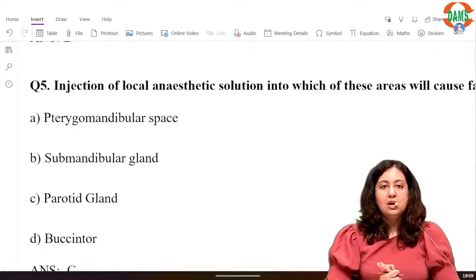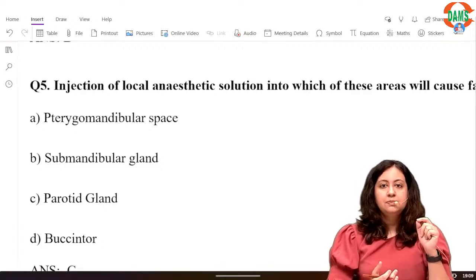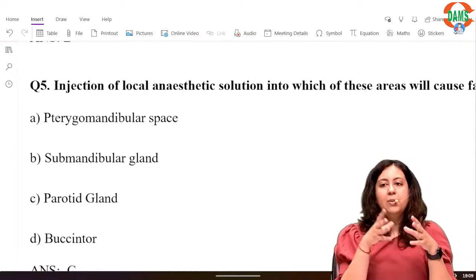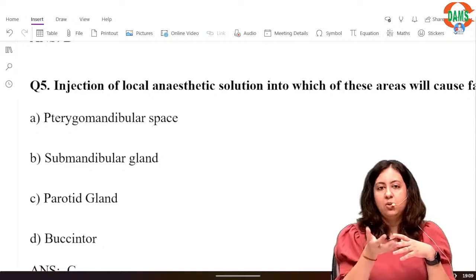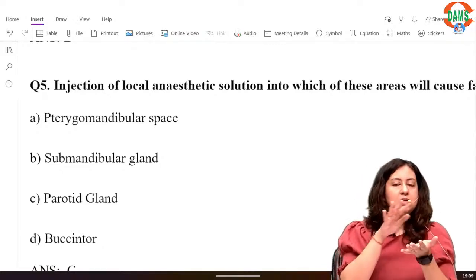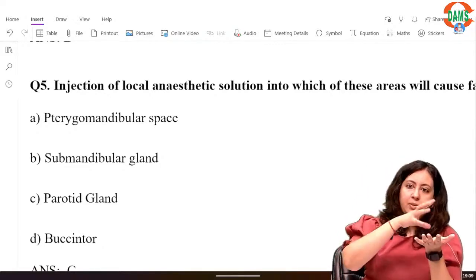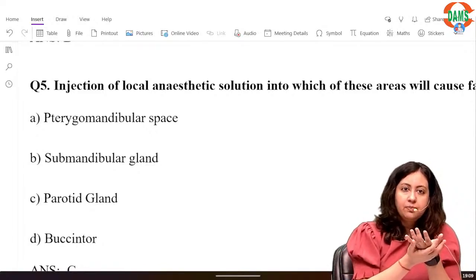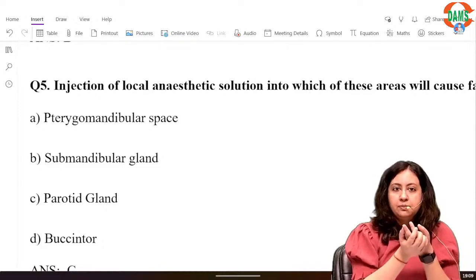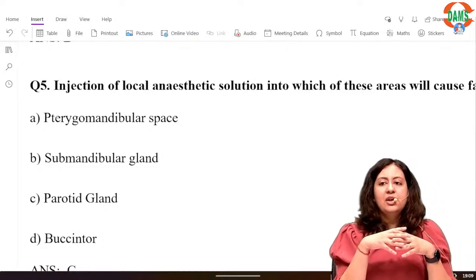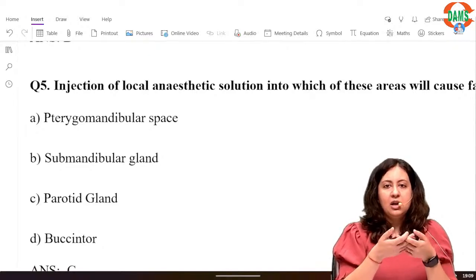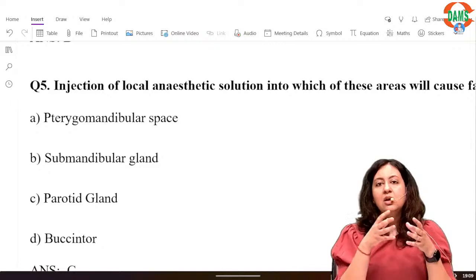We will just see a few facts. The fact is that the facial nerve trunk divides the parotid gland into a superficial lobe and a deep lobe. The lobe of the parotid above the facial nerve trunk is the superficial lobe, and the lobe below it is the deep lobe.